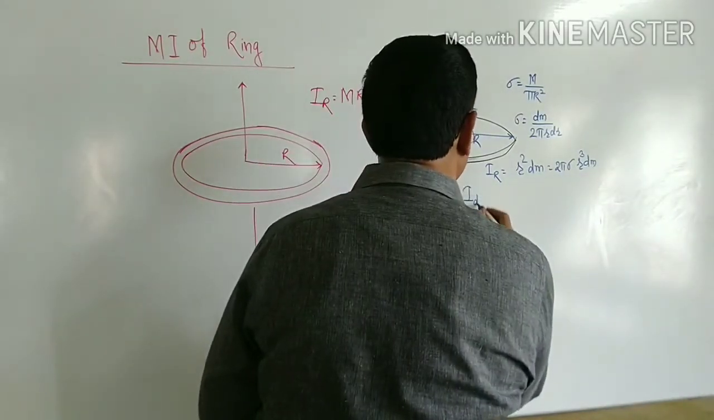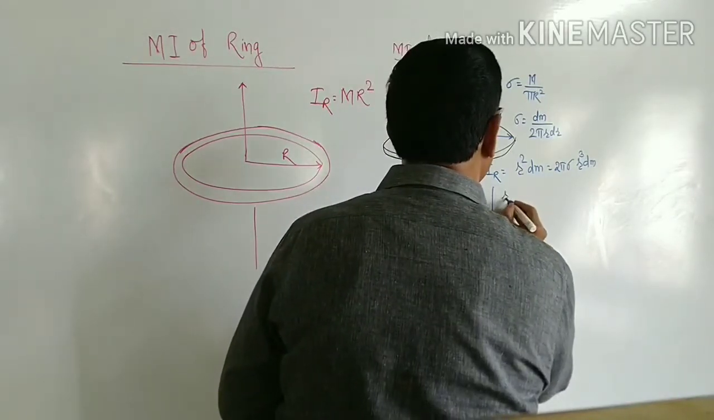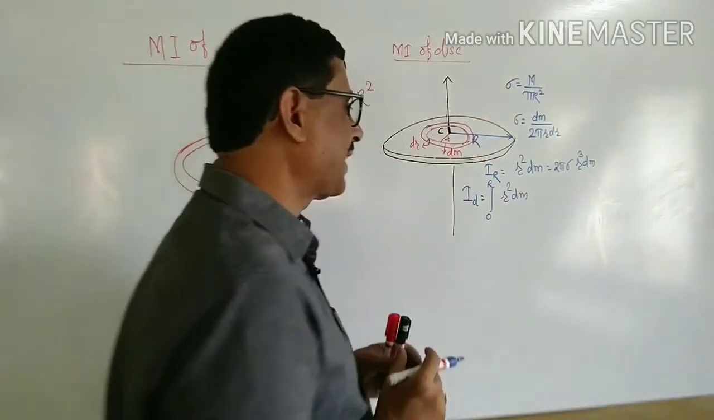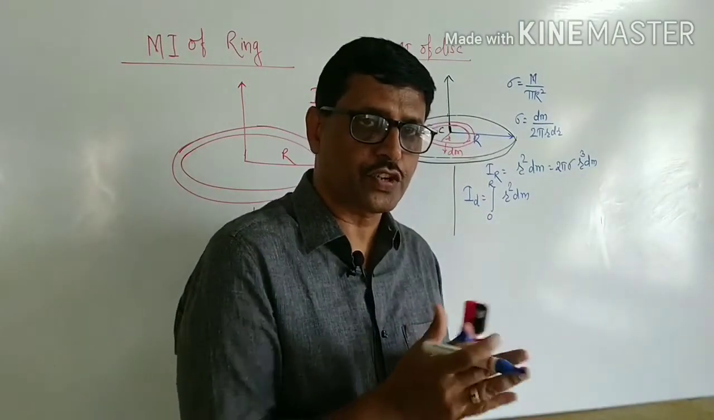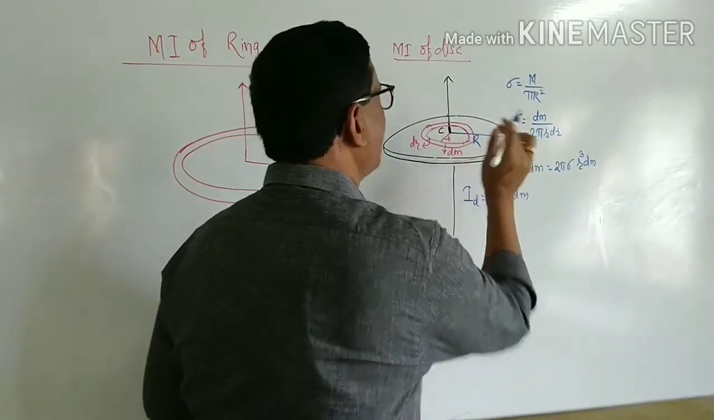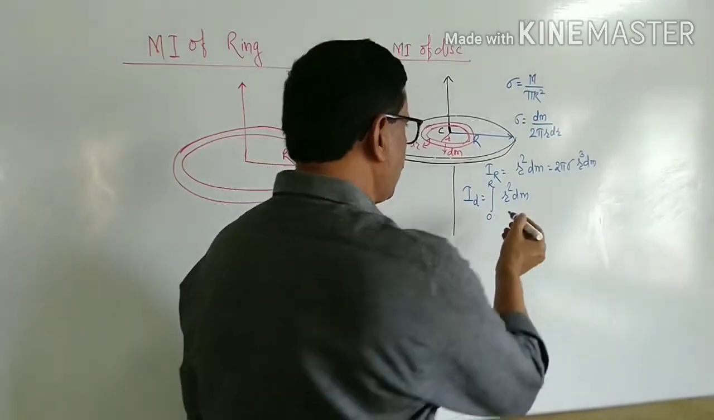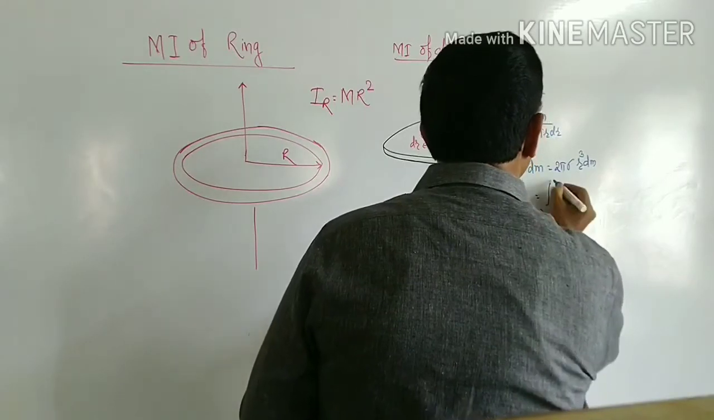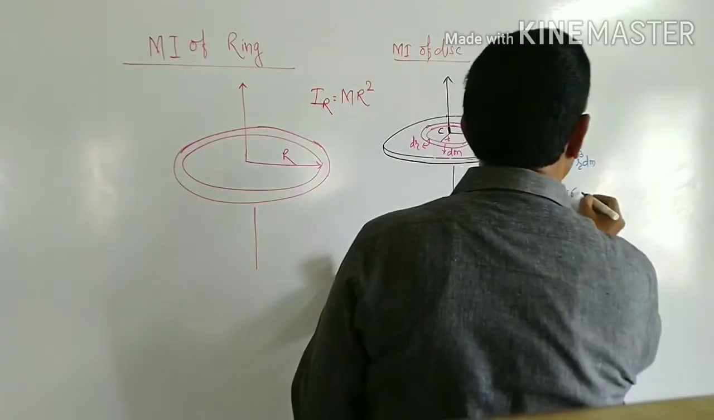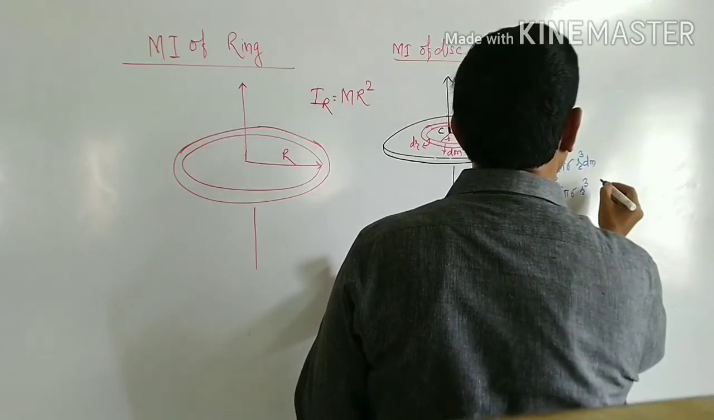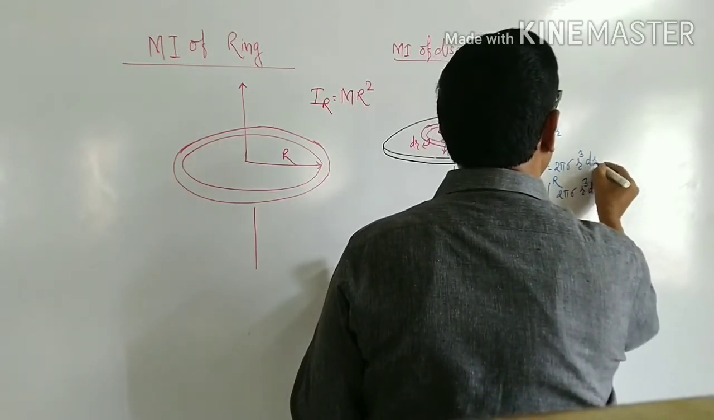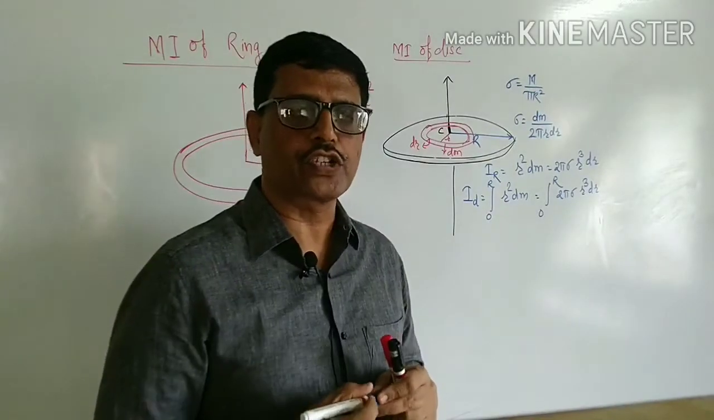Therefore, the moment of inertia of a disk is equal to the integration of r square dm, where the radius increases from 0 to capital R, because the disk is supposed to consist of concentric rings whose radius increases from 0 to capital R. Now, with this we get it equal to the integration from 0 to capital R of 2 pi sigma r cube dr. This is the moment of inertia of the disk.